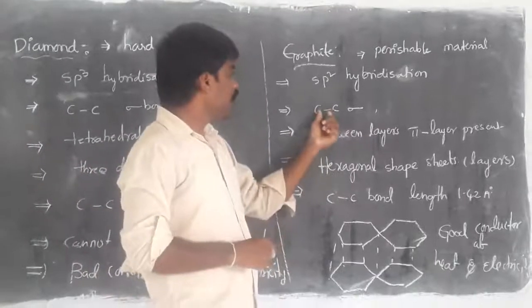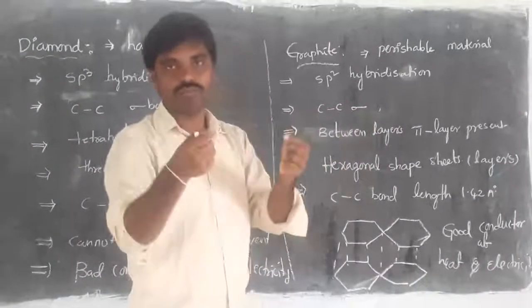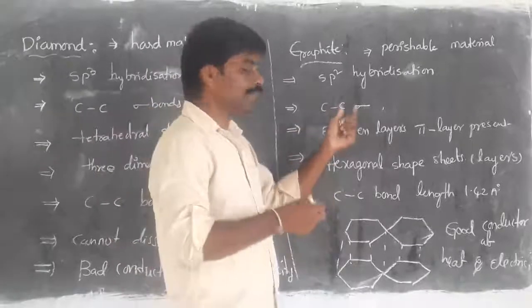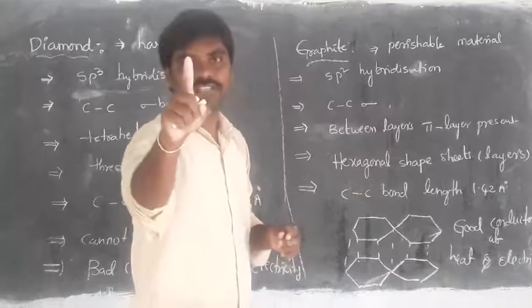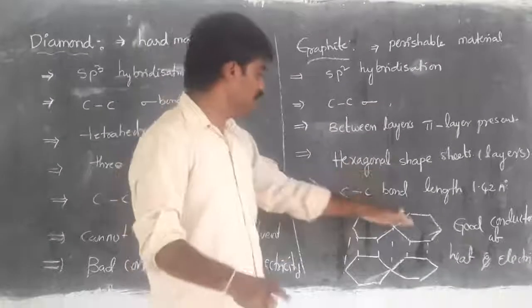Between any two carbons, we have to see the sigma bonds. But every carbon is able to show one pi bond, which will be discussed at the end.